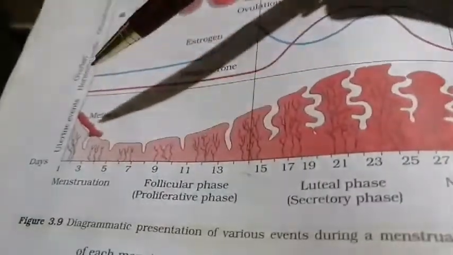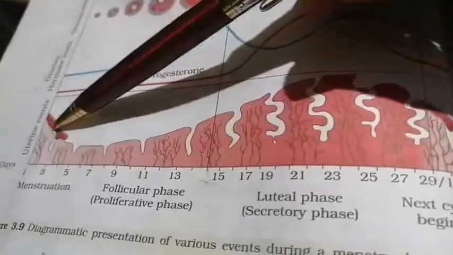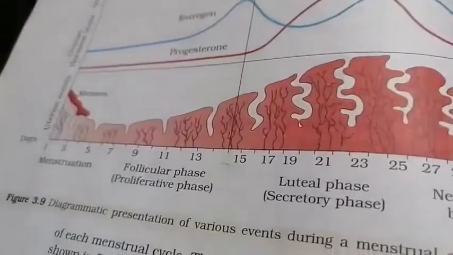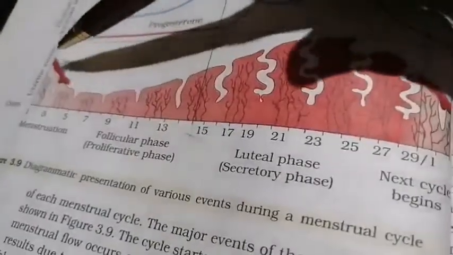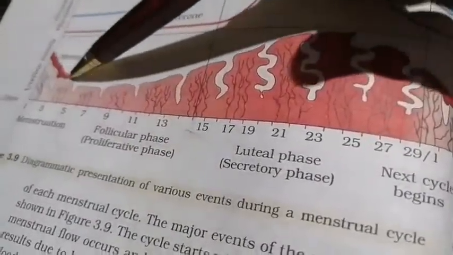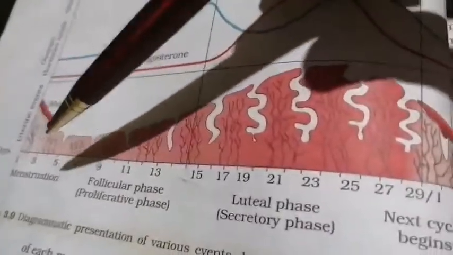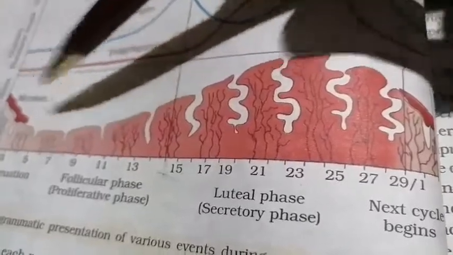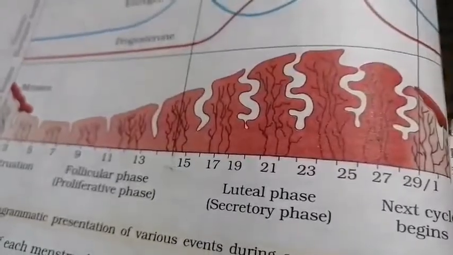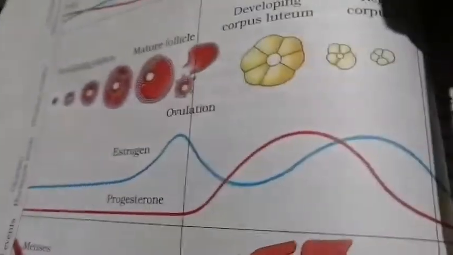Now let us look at this diagram. This picture is showing you the uterine cycle. This is the period showing that the menstrual cycle is running, which is about 1 to 5 days. Now we will discuss each of them. First we will see the hormonal regulation. This is your uterine cycle, or you can say menstrual cycle.